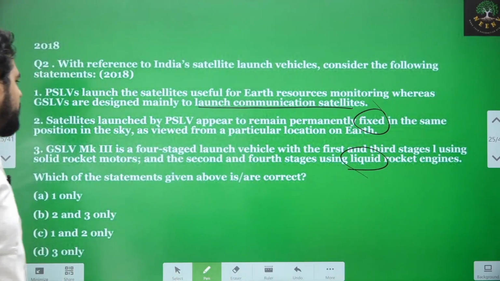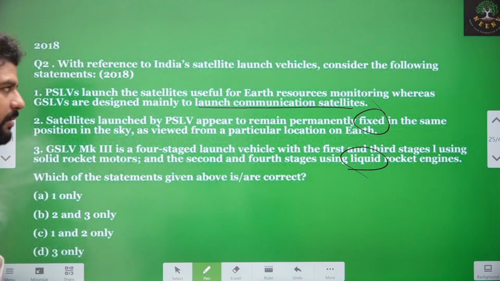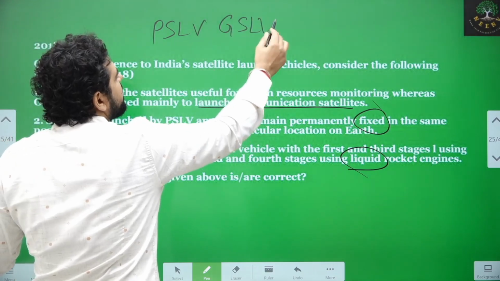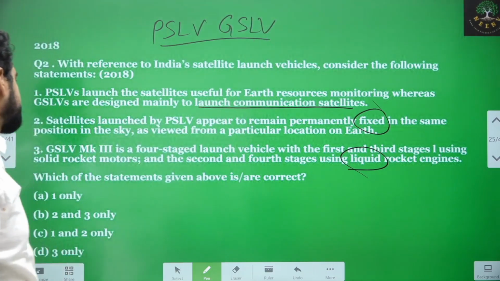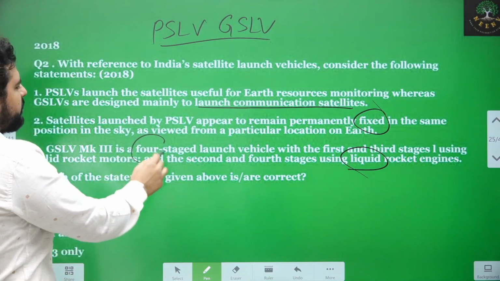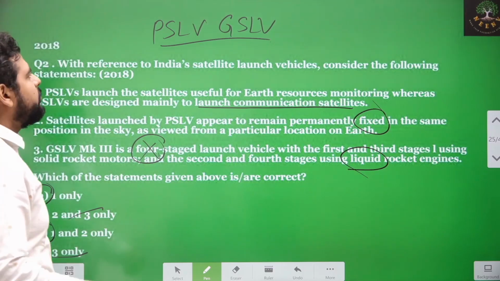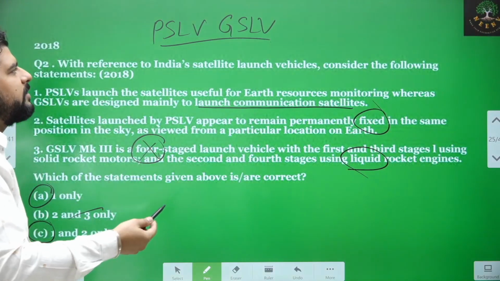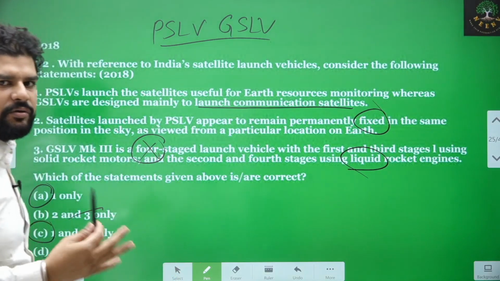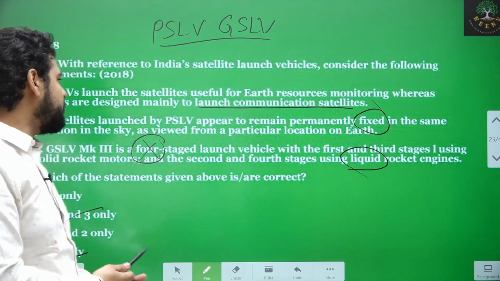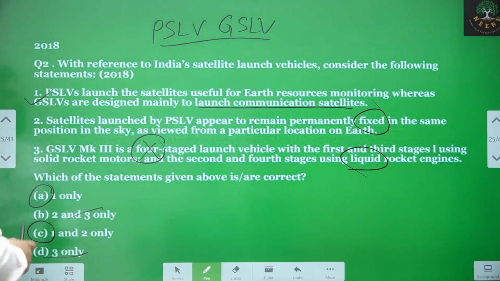Right. Okay. If you had basic information about PSLV, GSLV, even if you had read only the differences between them, you could have solved this, because GSLV is not a 4-stage launch vehicle. So if we eliminate 3, two options are gone, so we are left with A and C, right? Then again, if you read about the uses of GSLV and PSLV, which is a basic thing when you read about the launch vehicles by ISRO, you will be able to solve this one also.